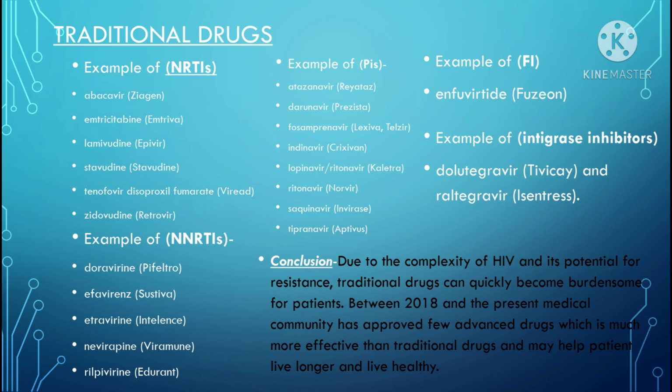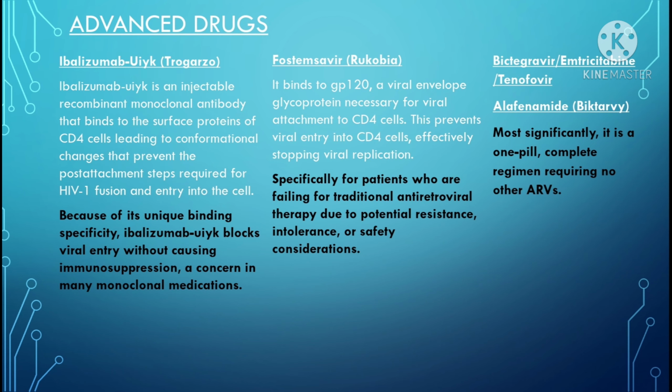Due to the complexity of HIV and its potential for resistance, traditional drugs can quickly become burdensome for the patients. Between 2018 and the present, the medical community has approved a few advanced drugs which are much more effective than traditional drugs and may help patients live longer and healthier. These are the recently released effective advanced drugs, namely Trogarzo, Rukobia, and Biktarvy. So let's discuss these drugs one by one.